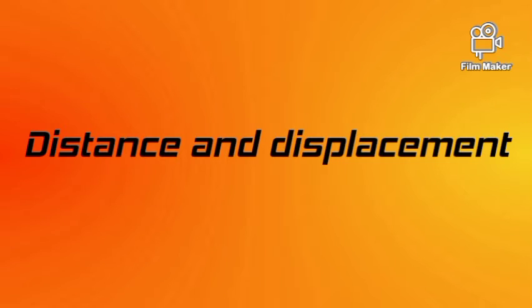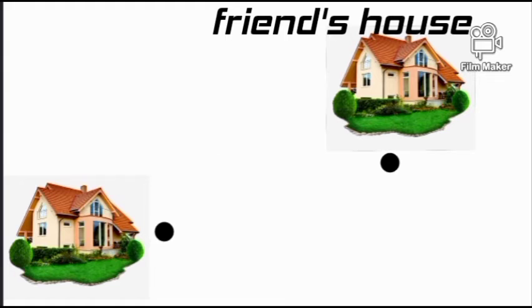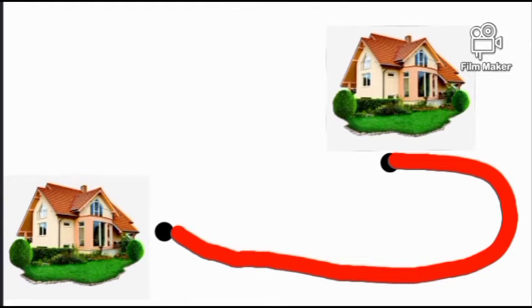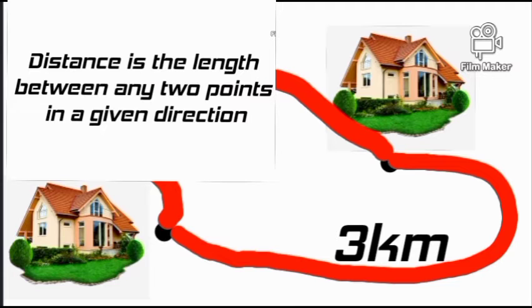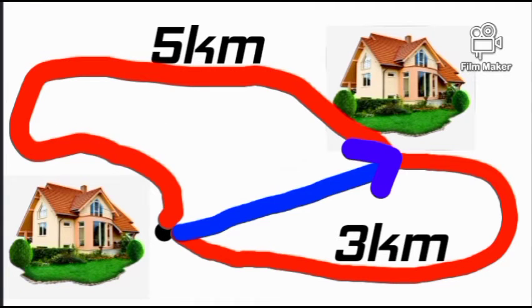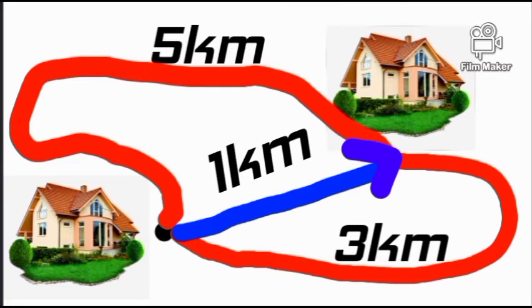Distance and displacement. Suppose this is your house and that's your friend's house, and the path of distance is given here. It is about 3 km and the other path is also given here. It is about 5 km. There are many paths to reach your friend's house, and the word distance is the length between any two points in a given direction. And the path drawn here is called displacement. It's about 1 km. Displacement is the shortest distance covered by the object in a specified direction. And displacement doesn't have any curves like the distance; it is in a straight path.